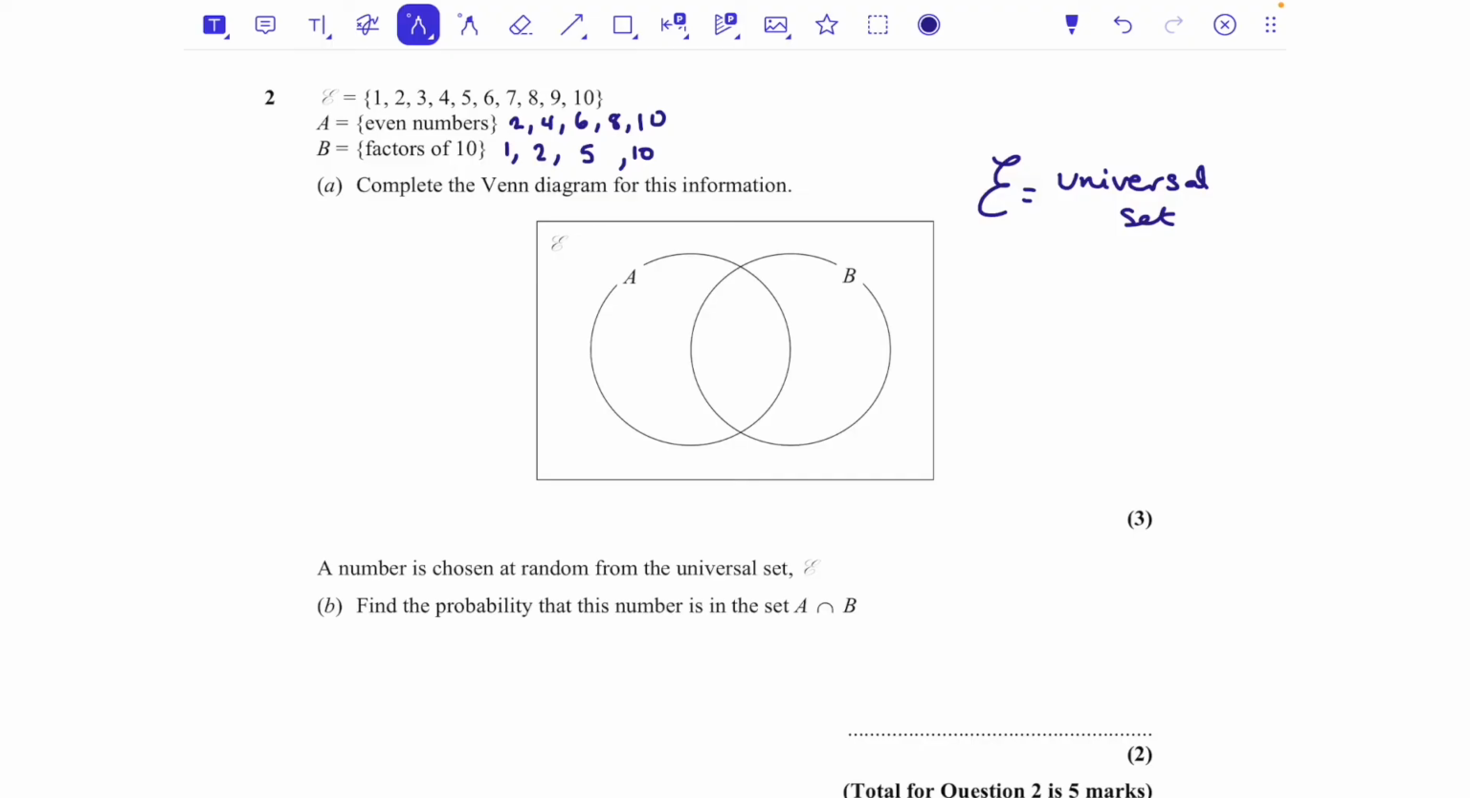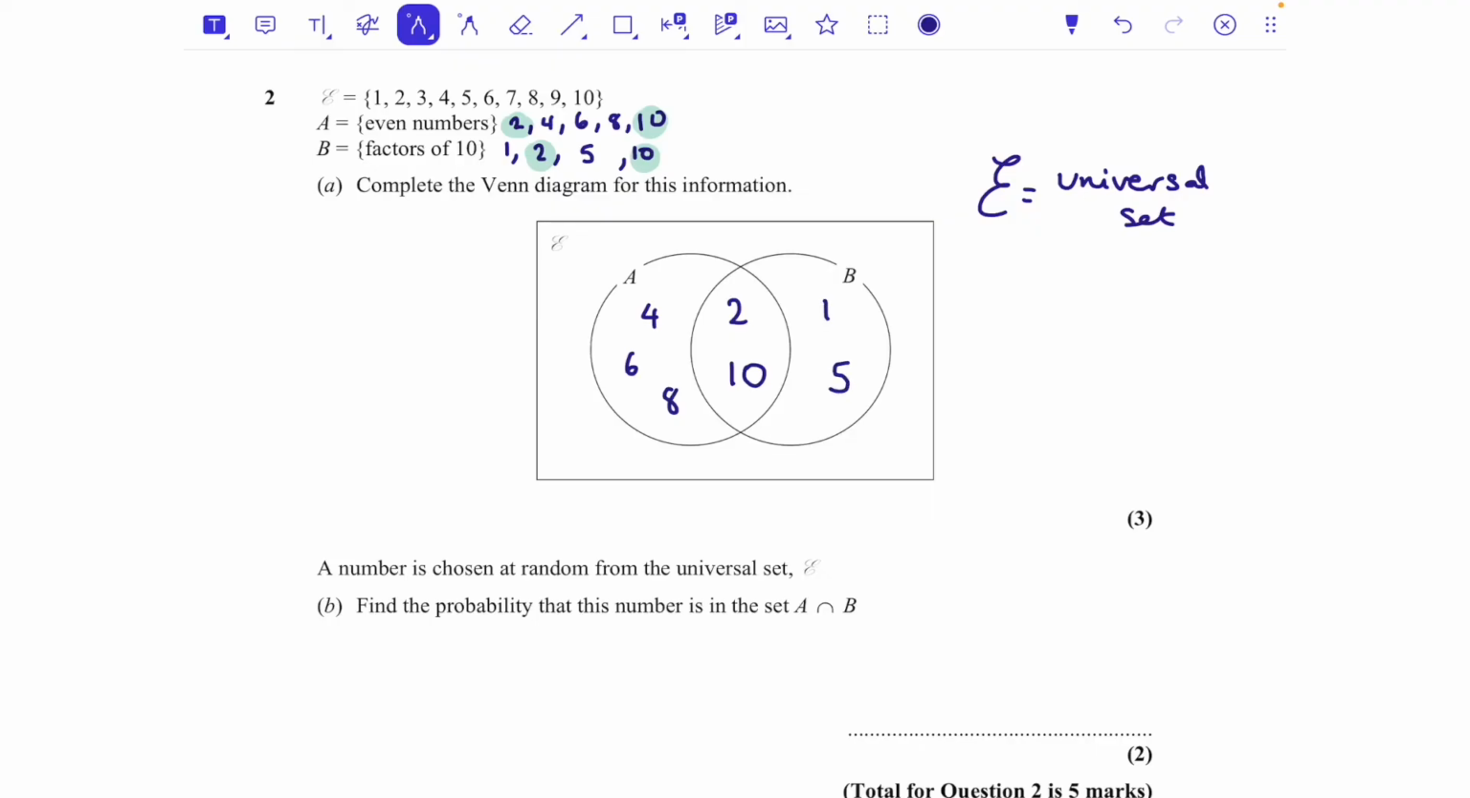So looking at A and B, first I'm going to think about what numbers could go in the intersection, which is that middle bit. So I've got 2, that's in A and it's in B, and I've also got 10 that's in both. So I'm going to put 2 and 10 in the middle. For A, I've got 4, 6 and 8 left over. And for B, I've got 1 and 5 left over.